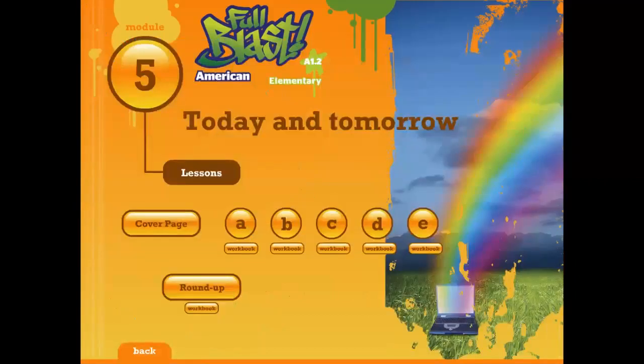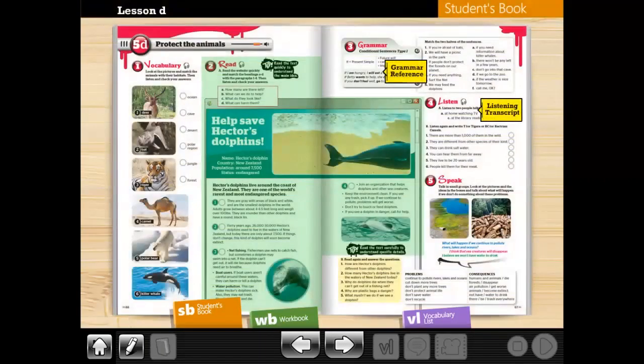We're going to start here in this section. Continue with Unit 5, Section 5D, protect the animals. Here we're talking about the environment. Remember, I talked about the environment and medio ambiente, and here we're going to talk about the animals.